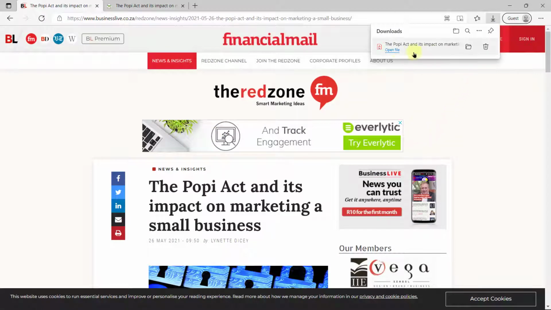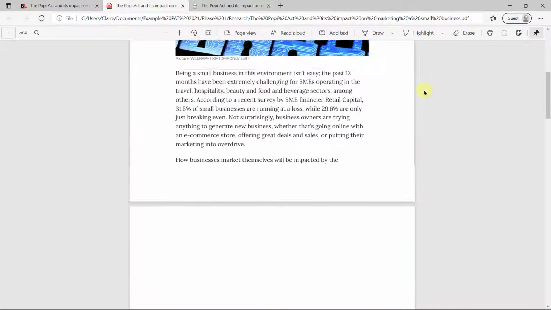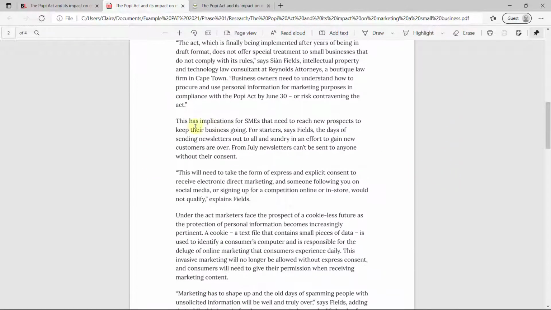Okay. Now the next thing we actually want to do is open this and make some highlights on it. If we open it in Edge, which is the default viewer on most Windows machines, you can use the highlight tool over here as well. So the idea is that you are starting to digest these sources and see what you're going to use. If you read through it and you see, okay, here's a nice statistic, this quote I want to use, you can just select that and choose highlight. Well, let's first choose highlight and then select it.